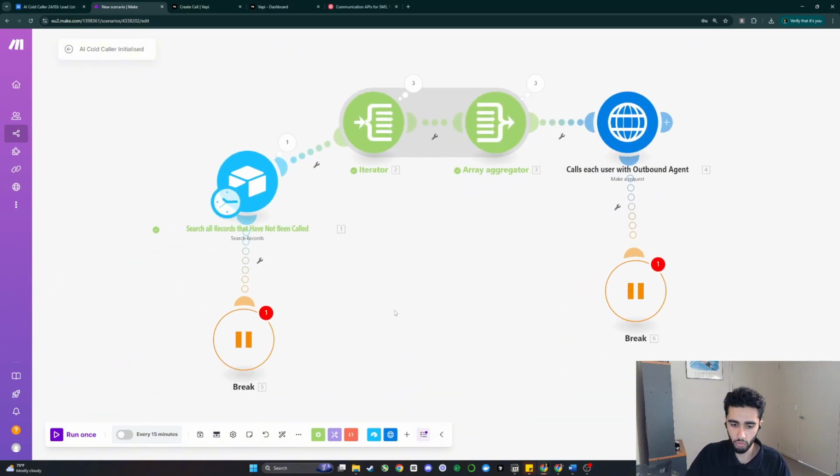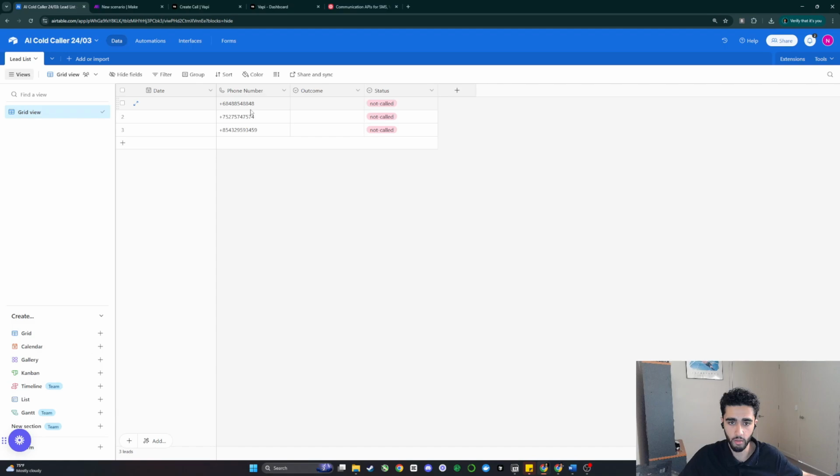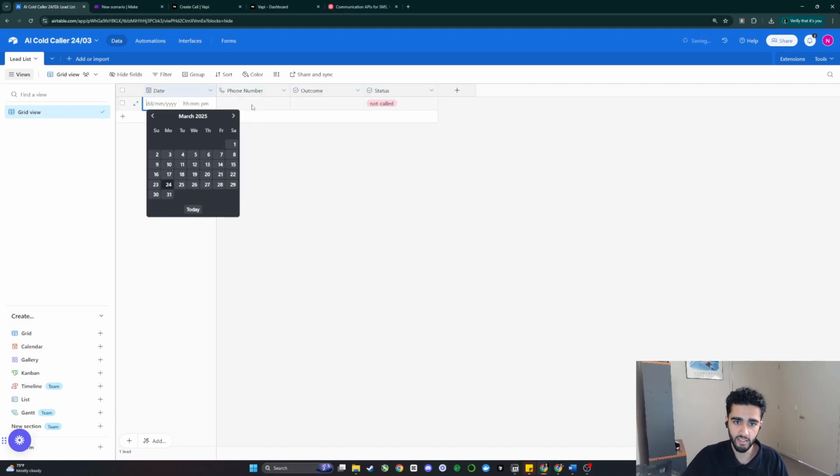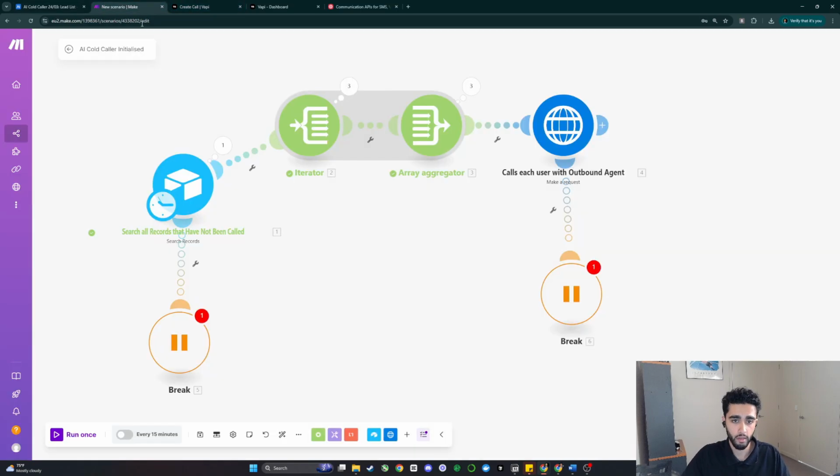And then what we can do is actually test this. Fingers crossed this works. I need to go back into Airtable and delete all these selected leads. And then we can just put in the phone number. So we can go plus 6140994289. And then we can test this. Let's see how this works.